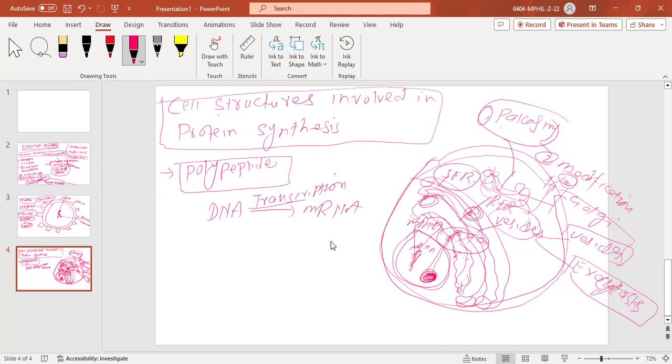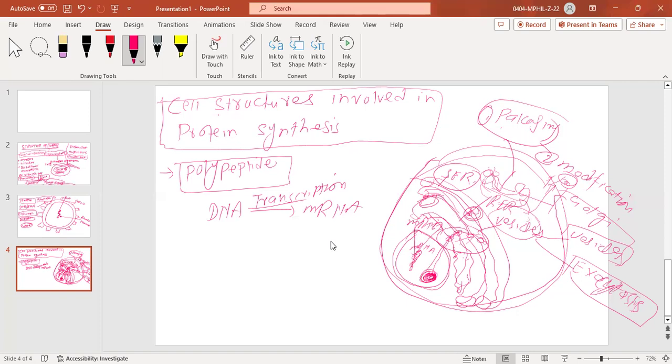There are two main types of cells. One is the prokaryotic cell, another one is the eukaryotic cell. How are they different from each other, how do we differentiate them? For that purpose, you should know at least 3 to 4 points. So the first point, tell me, what is the difference between prokaryotes and eukaryotes? Paresh, what do you think?